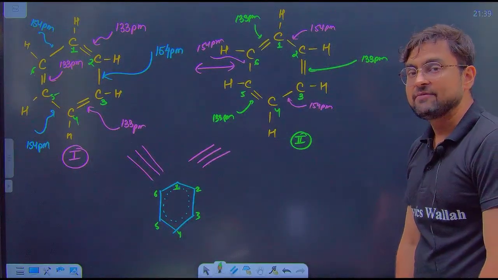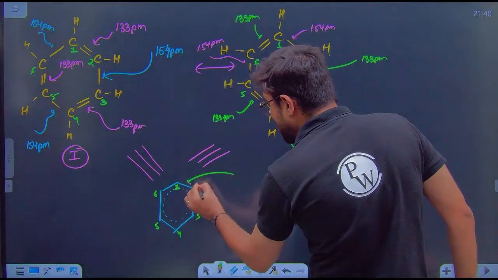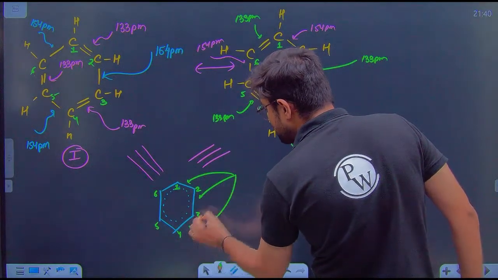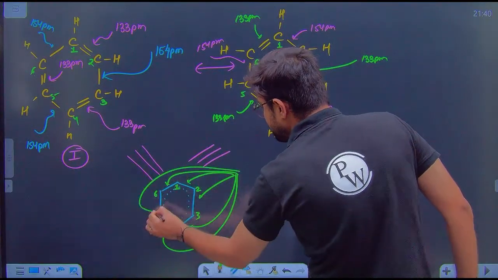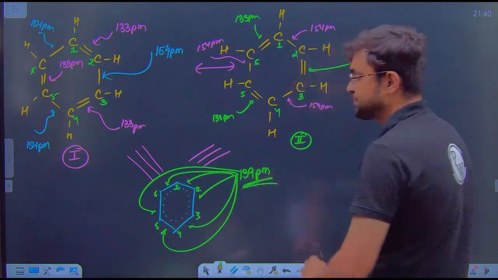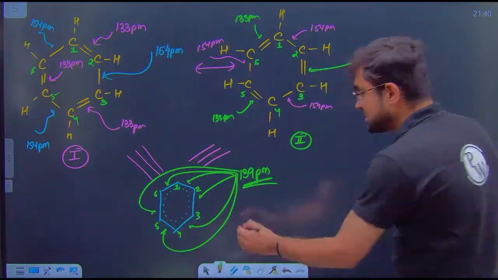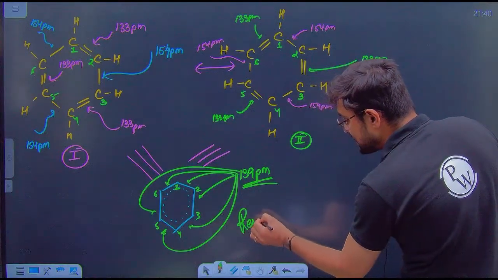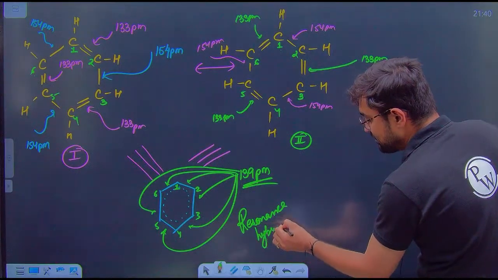They have a character in between. In reality, you will see that all the bonds present here have a bond length of 139 picometers. They all have a bond length of 139 picometers. So that's the actual resonance hybrid structure.